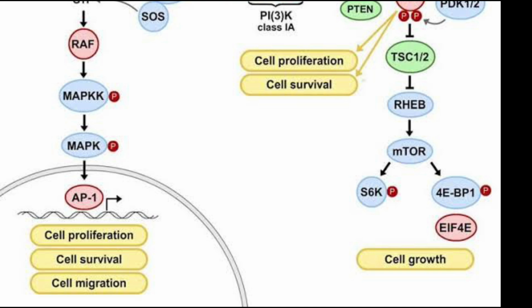The inhibitors for the RAS pathway are MEK inhibitors, and for the PI3K pathway, PI3K inhibitors.